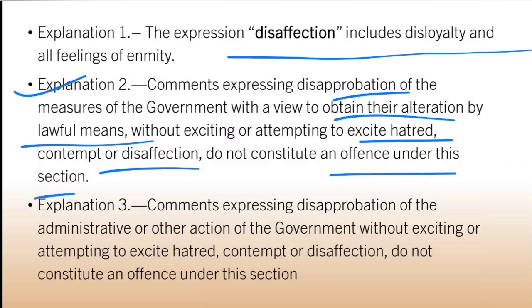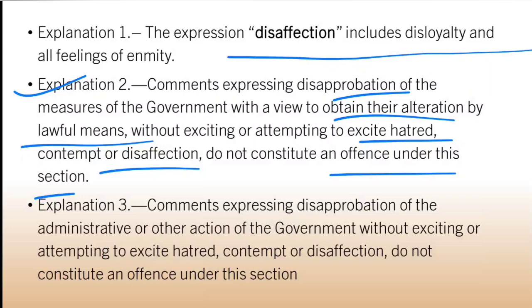So if a person wishes any measures taken by the government to be altered, and anything said or expressed by him in that regard is done in a lawful manner, without exciting or attempting to excite hatred, contempt, or disaffection, this cannot be sedition.